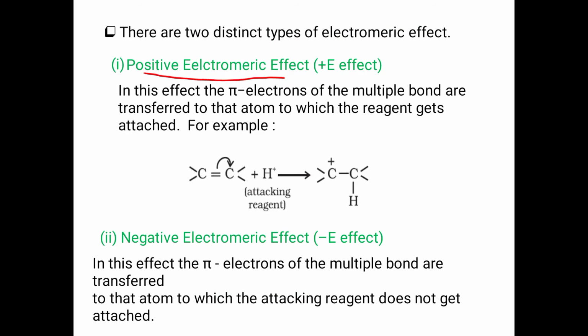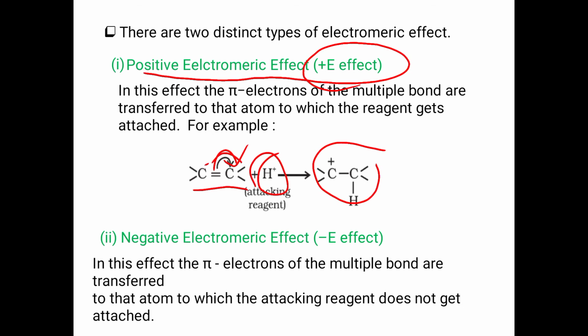Positive electromeric effect, which is represented by the +E effect. In this effect, the pi electrons of the multiple bond are transferred to the atom to which the reagent gets attached. For example, this complete transfer of the pi electrons. So in the presence of an attacking reagent, here H plus, the complete transfer of the electron pair occurs.